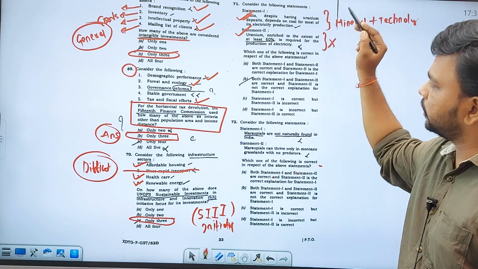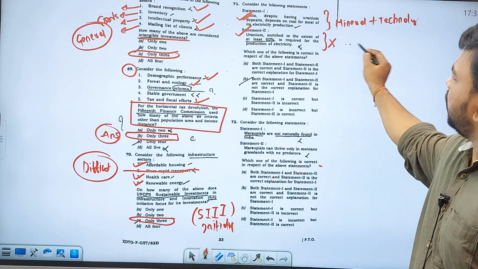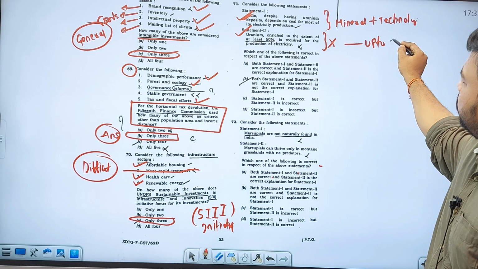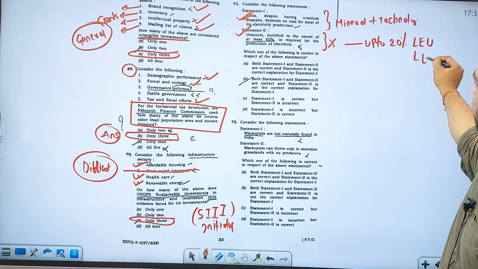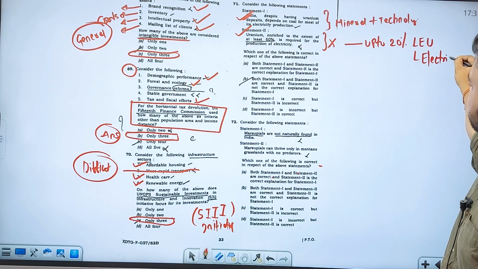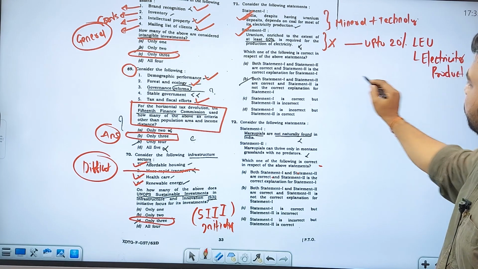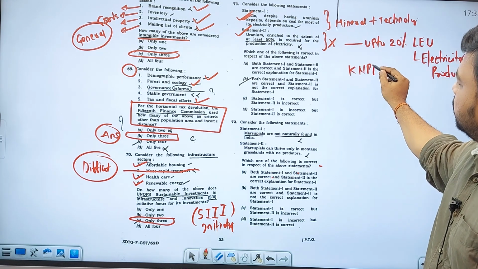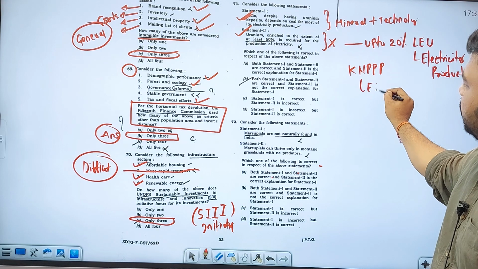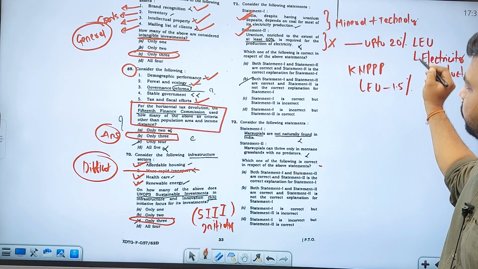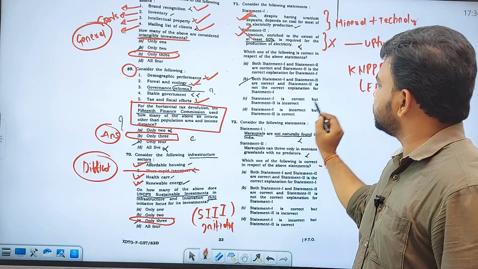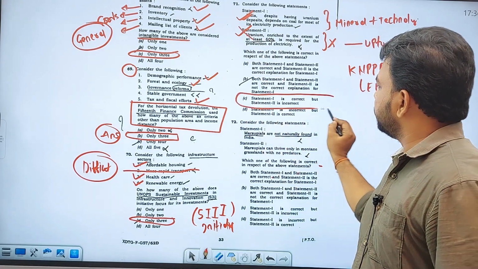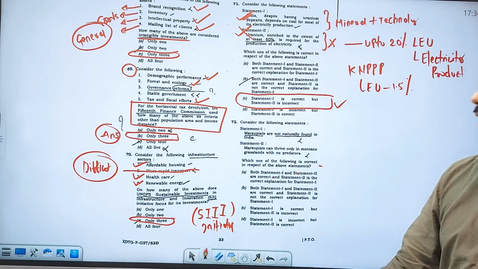Completely wrong statement. Uranium enriched up to 20% is known as low enriched uranium, and this is useful in electricity production. And you have to understand that we will not go even to this level. For example, in the Kudankulam nuclear power plant, just low enriched uranium, LEU, of 1.5% is used as fuel. So this statement is wrong. So the answer is that 1 is right but statement 2 is incorrect. This will be the right answer. You have to understand that.